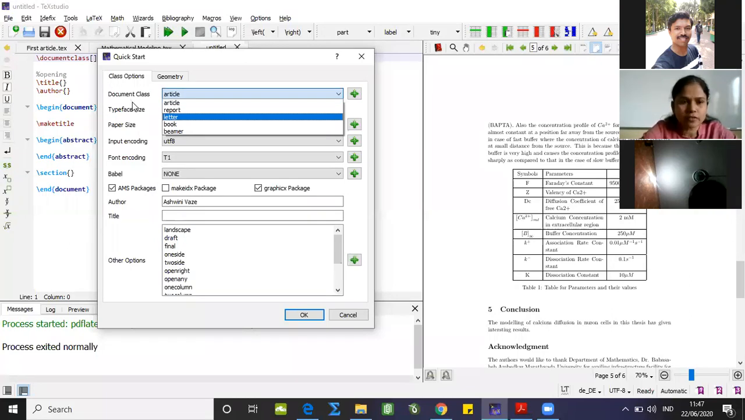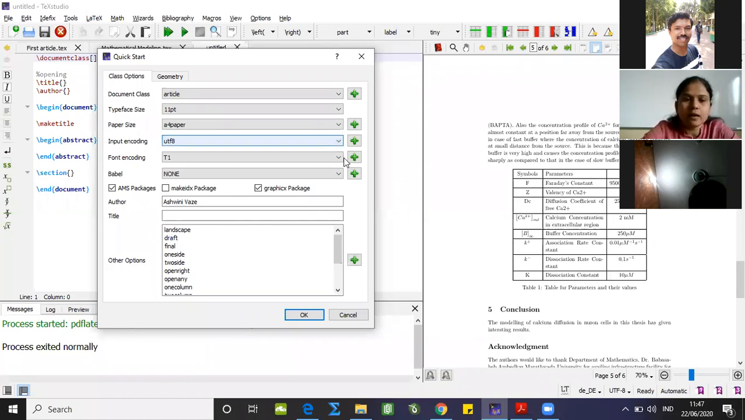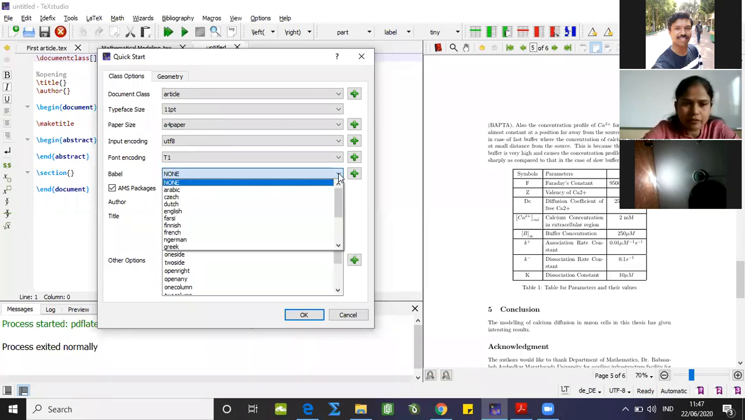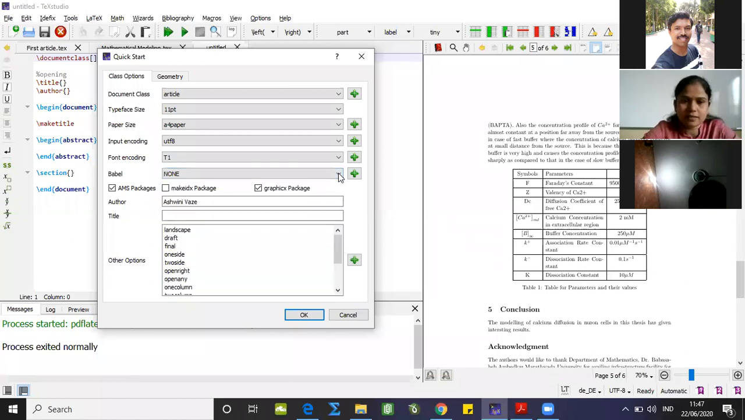And for the specification for the same, typeface size 11 point. So it's a font size we are having. We are having just three options here. Then paper size we can select. Encoding pattern we are having in LaTeX as UTF-8. So that is auto selected. You can change that. Font encoding is T1. This is also auto selected. You can change that. And with AMS package, Babel is the language package. Here also you can choose a different language. If you are selecting none, it's auto selected as the US English language.